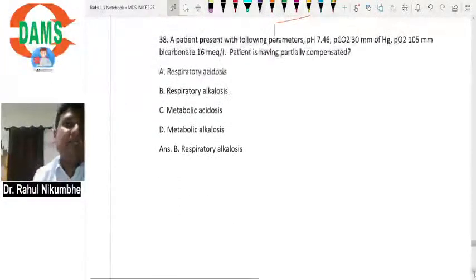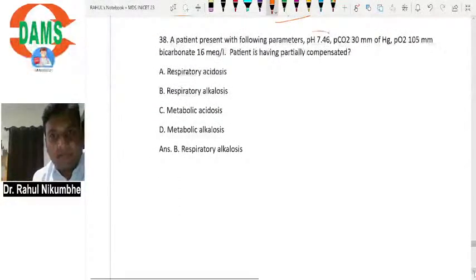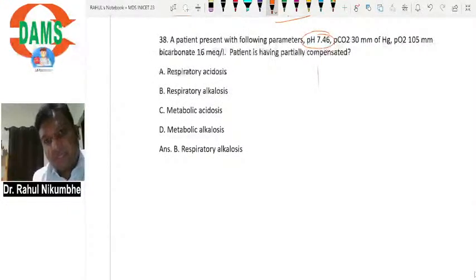A patient presents with the following parameters: pH 7.46. pH is increased, normally 7.35 to 7.45. So it is a case of alkalosis. So we have to choose between B and D.